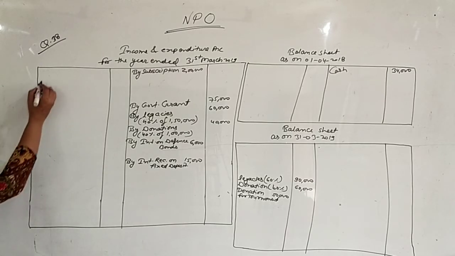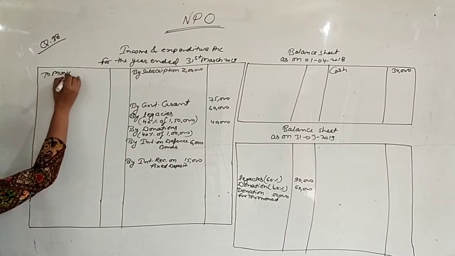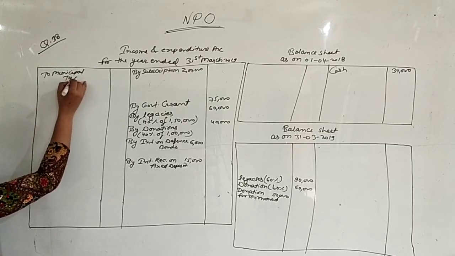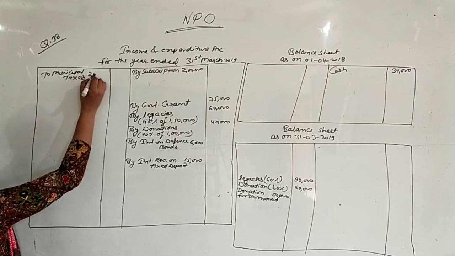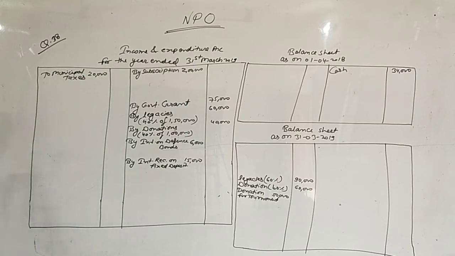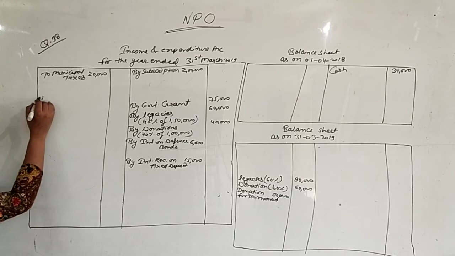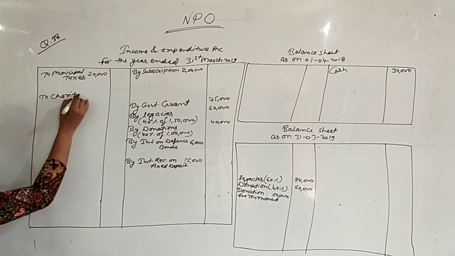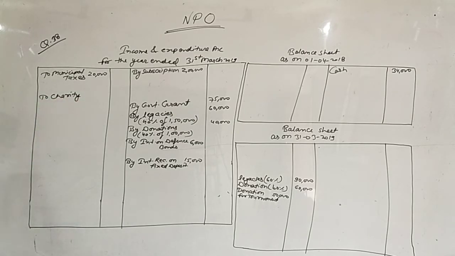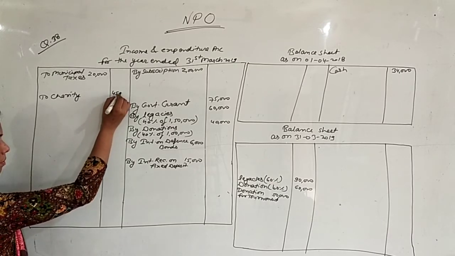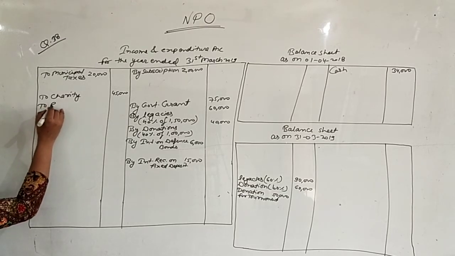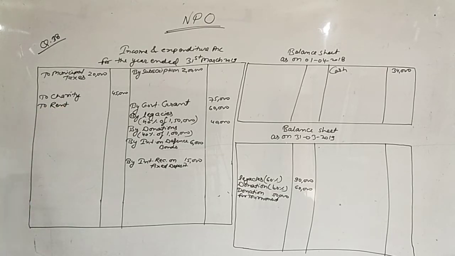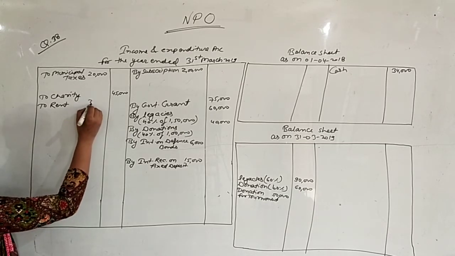Municipal taxes, this is a payment. Municipal taxes, the amount is 20,000. Charity, to charity it is 45,000. Rent, I think there was additional information regarding rent also, so we will write it in the inner column, that is 30,000.